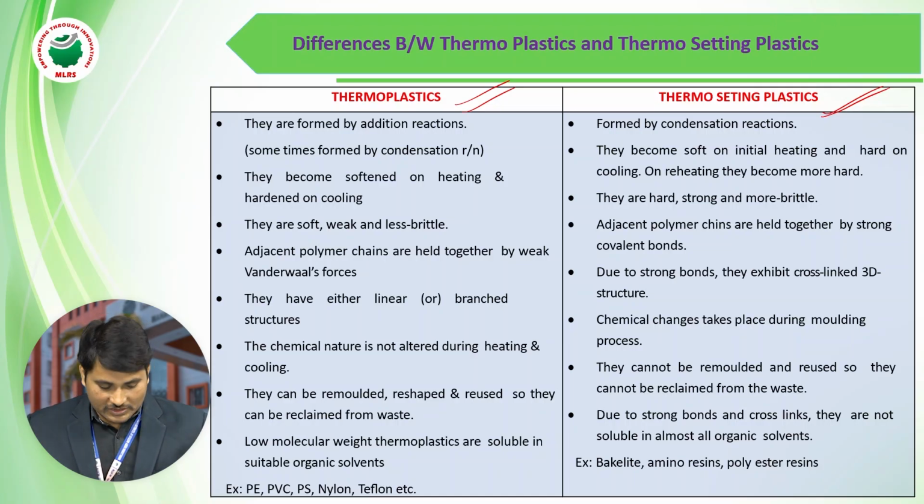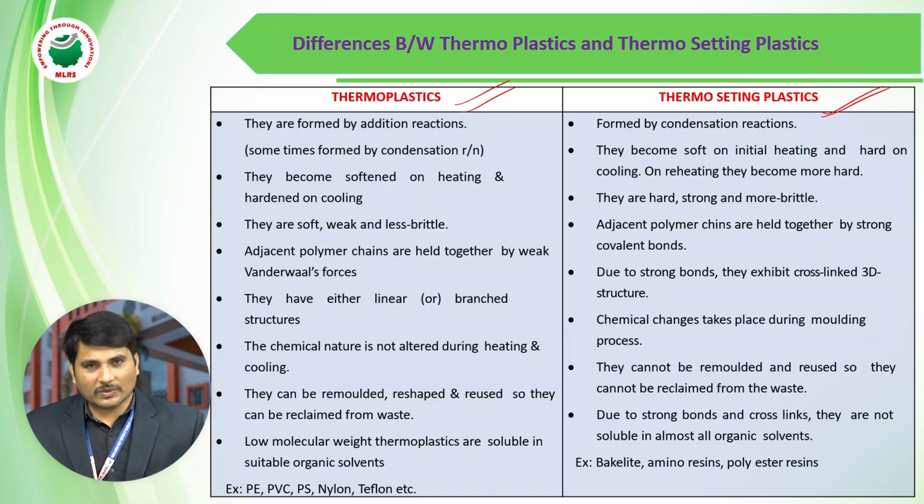But coming to thermosetting plastics, they become soft on initial heating and hard on cooling. On reheating, they do not soften again. Thermoplastics change their shape when we heat them, then they cool and become hard, and when we heat again they change their shape again.